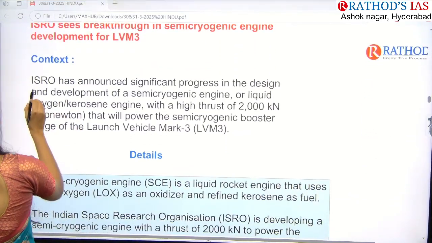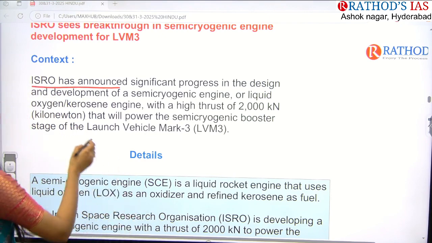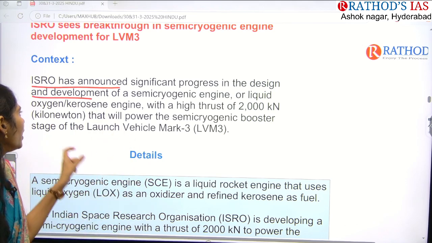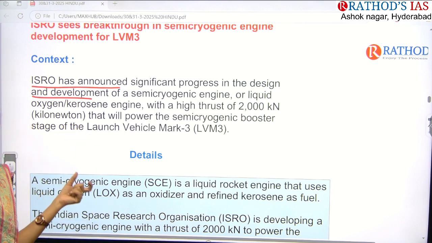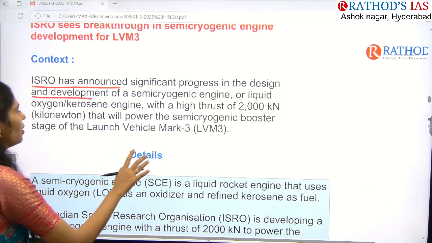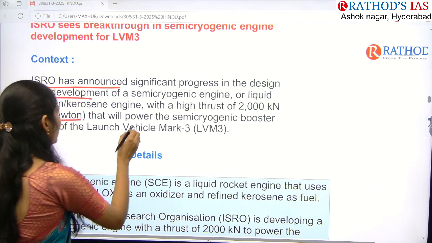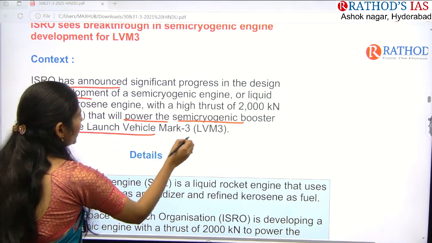ISRO has announced significant progress in the design and development of a semi-cryogenic engine, or liquid oxygen and kerosene engine, having a thrust of around 2000 kilonewtons, that will power the semi-cryogenic booster stage of Launch Vehicle Mark 3.